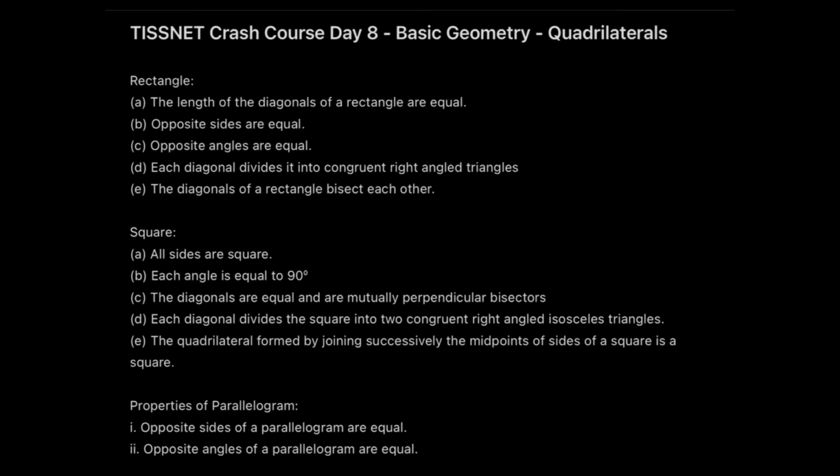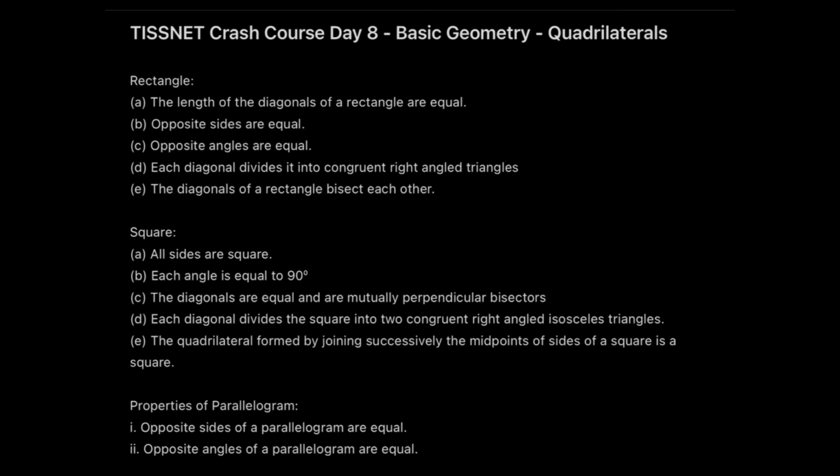And circle has not been seen, like I haven't seen circle in the past year papers till the 2016 paper, I guess, of TISSNET. I haven't seen any question of circle. So I'm pretty sure that you need not worry about circle. Even if they give something, they will not go beyond the area of the circle, that is pi r square, and the circumference, that is 2 pi r. Nothing beyond that. So don't worry about the tangents and stuff. You just need to focus on the properties of these particular closed polygons.